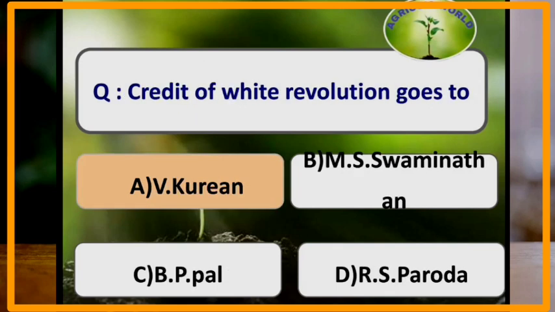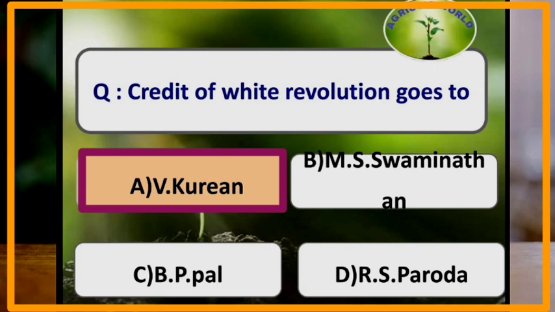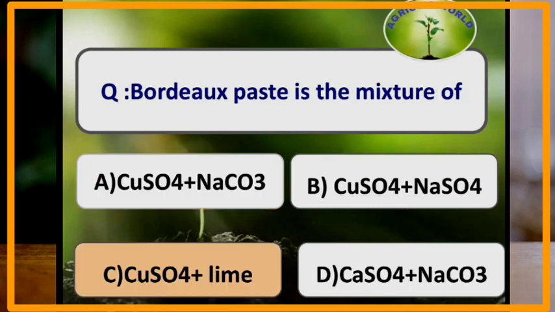Credit of white revolution goes to V. Kurian. And the white revolution is related to milk production. Bordeaux paste is a mixture of copper sulfate and lime. Bordeaux mixture is an effective fungicide and bactericide that has been used for decades to control the diseases in fruit crops.